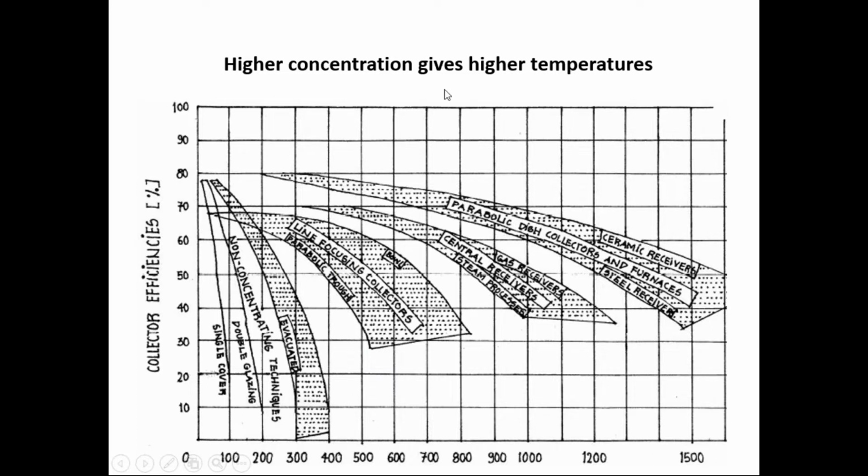So a higher concentration ratio gives a higher temperature, and what are those technologies? That is explained here. This is the flat plate collector. Here the optical efficiency will be higher, but the temperature achieved is lower, and the efficiency will also be lower for this at higher temperatures. So these are the various technologies and the collector efficiencies achieved.